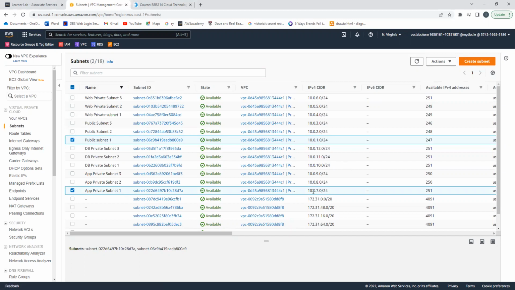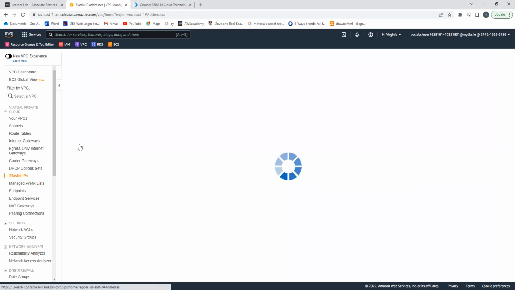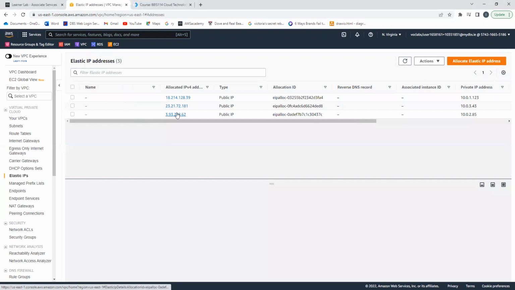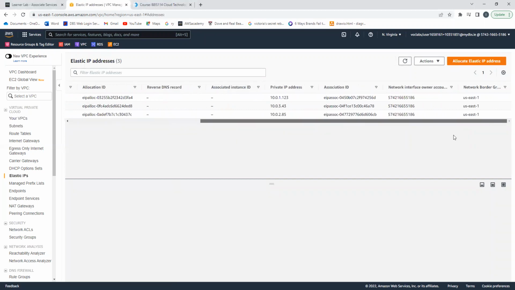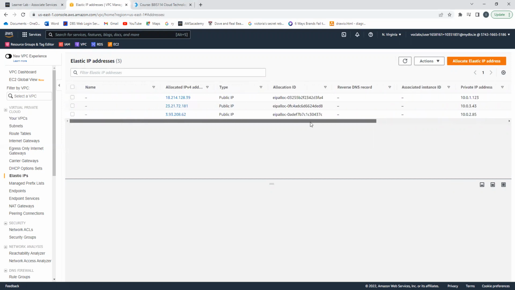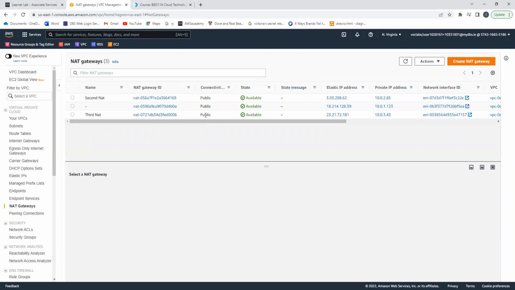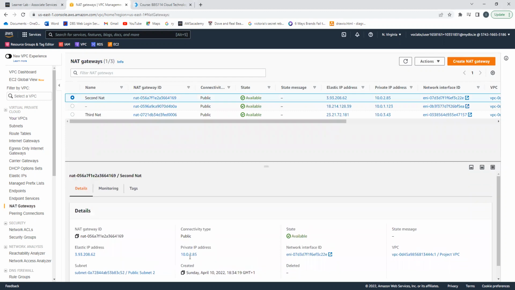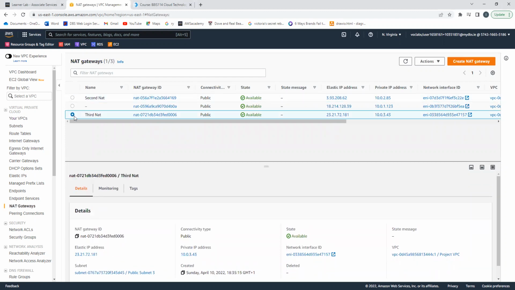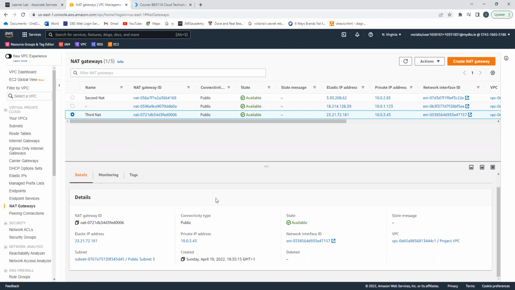In the diagram, you'll see it's 10.0.7.0/24, 10.0.1.0/24. To enable these, then we had to create an elastic IP. And then we created our NAT gateways. Second NAT and third NAT.